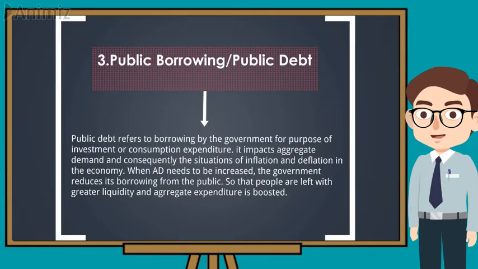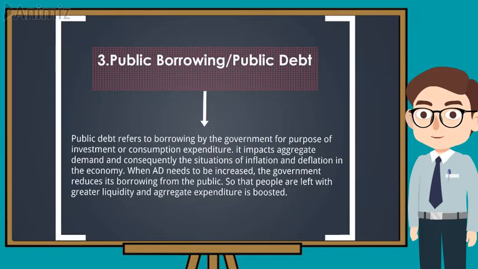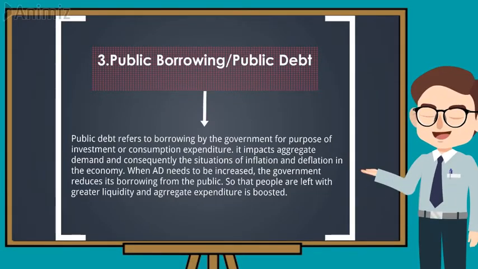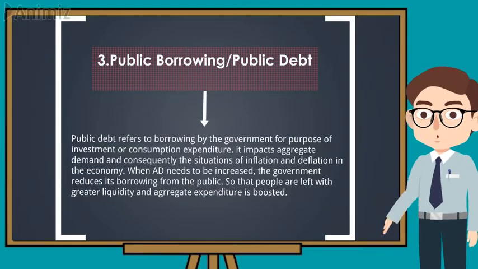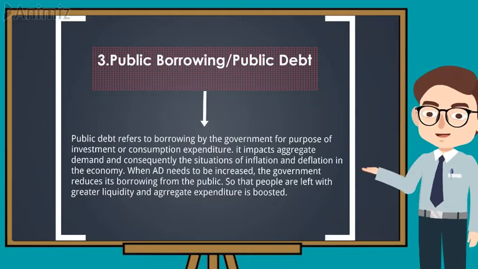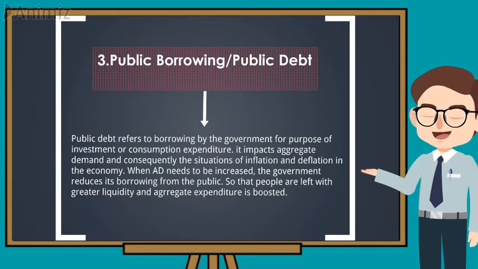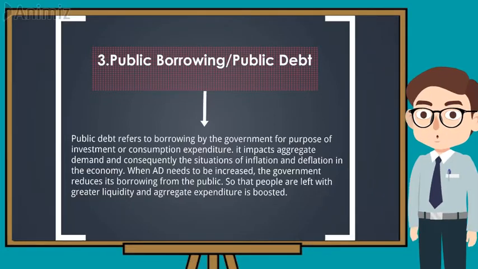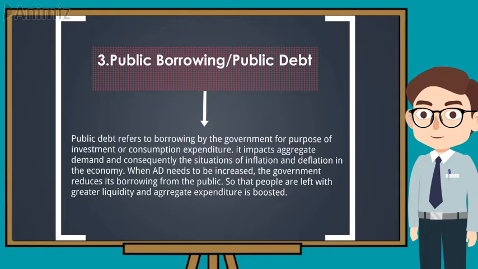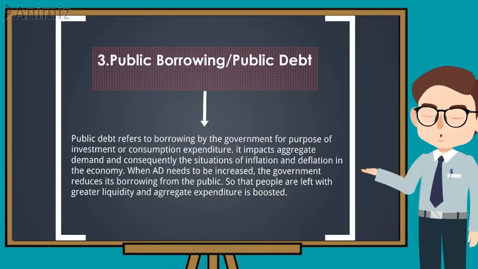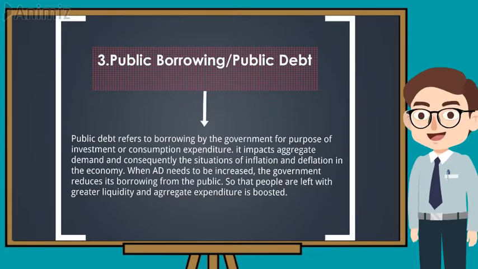Public borrowing. Public borrowing refers to borrowing by the government for purposes of investment or consumption expenditure. It impacts aggregate demand and consequently the situations of inflation and deflation in the economy. When a debt needs to be increased, the government reduces its borrowing from the public so that people are left with greater liquidity and aggregate expenditure is boosted.